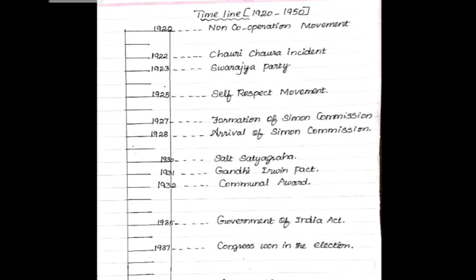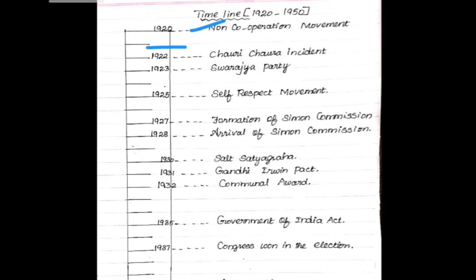1920, as I already told, non-cooperation movement started by Gandhiji. You need not write 'started by Gandhiji' and all. Simply write the events only. So the non-cooperation movement happened in the year 1920. 1921, nothing happened. That's why I did not write anything, but I left the line. See, I left the line. The non-cooperation movement was in its full swing, so 1921 also we need not repeat that.